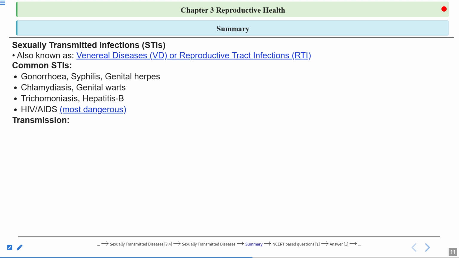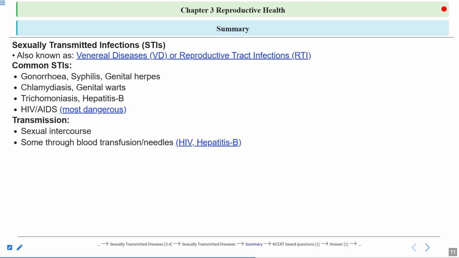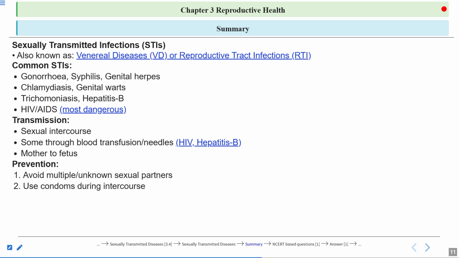Then the mode of transmission through sexual intercourse. Some can be transferred through blood transfusion or needles, such as HIV and hepatitis B. So remember this: HIV and hepatitis B can be transferred through sexual intercourse, through blood transfusion, or through the blood from the mother to the fetus, by placenta, by breastfeeding, or during the delivery of the baby. Prevention of STDs: avoid multiple unknown sexual partners.